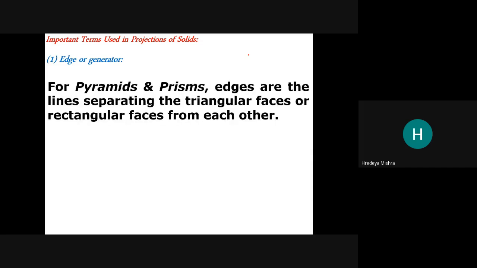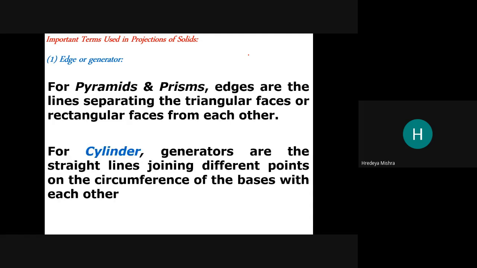For pyramid and prism, edges are the lines separating the triangular face or rectangular face from each other. For the cylinder, the generators are the straight lines joining different points on the circumference. Means in the prism, the edge is the one which is joined to each other.